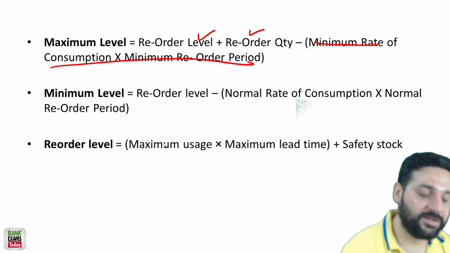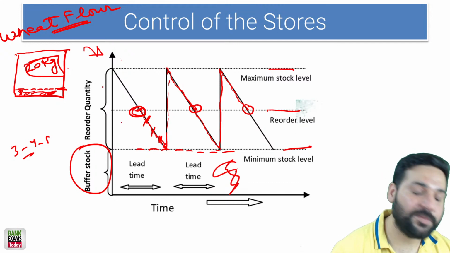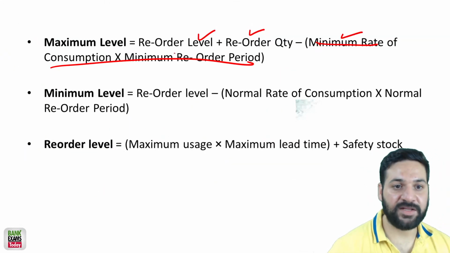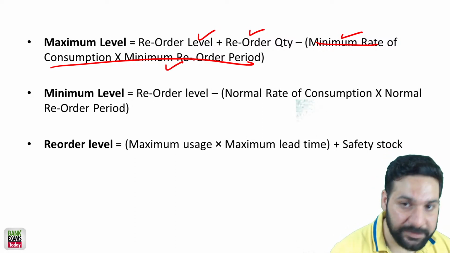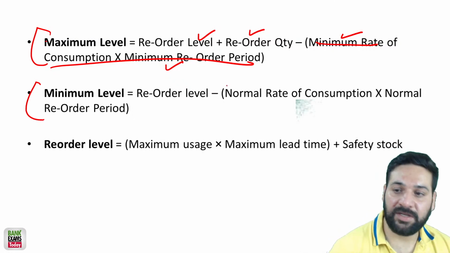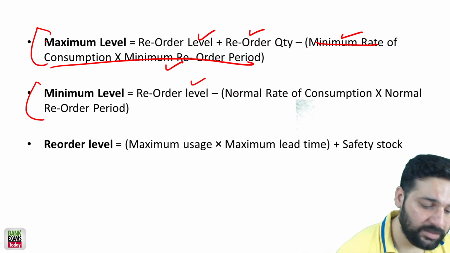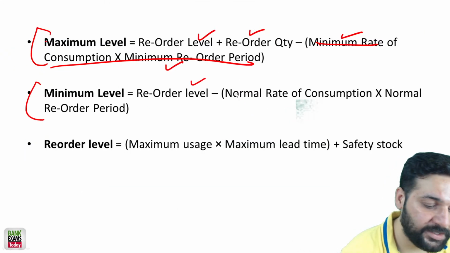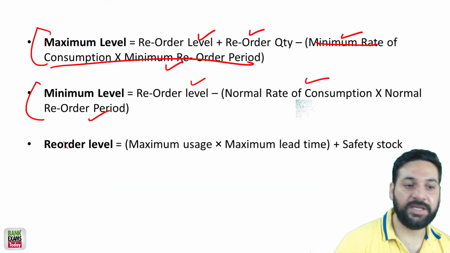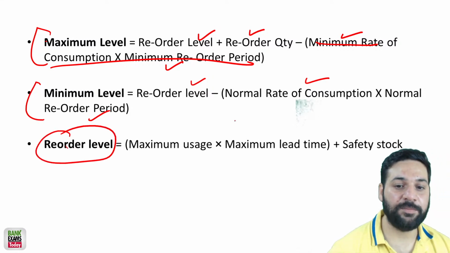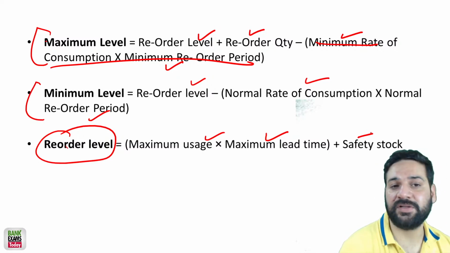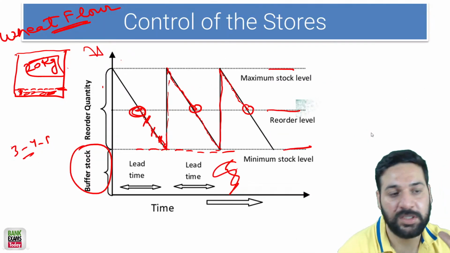Minimum rate of consumption, and during that period your consumption is very low. That is what we are assuming. Minimum rate of consumption multiplied by minimum reorder period. So that is the formula of maximum level. Similarly, the minimum level is reorder level minus normal rate of consumption multiplied by normal reorder period. Reorder level is equal to maximum usage multiplied by maximum lead time plus safety stock. Please remember these formulas.